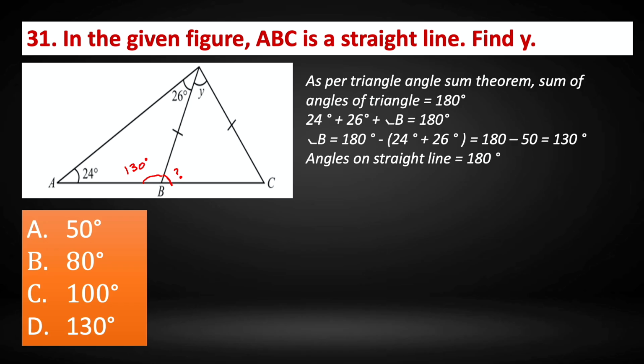So therefore here it will be 180 minus 130. That will give us the angle here, that is 50 degrees. So this is going to be 50 degrees.